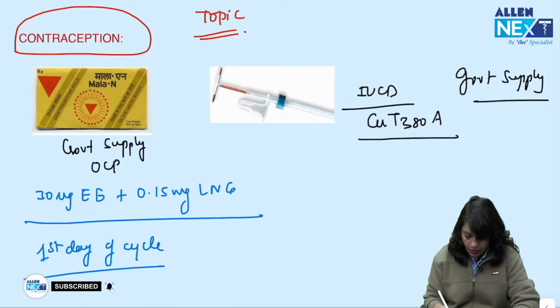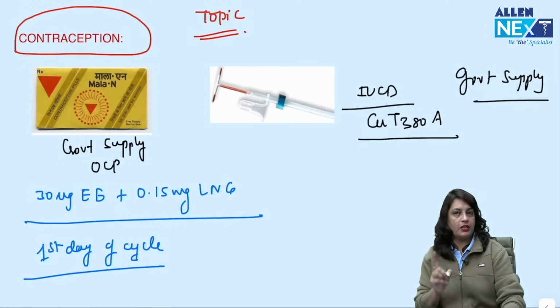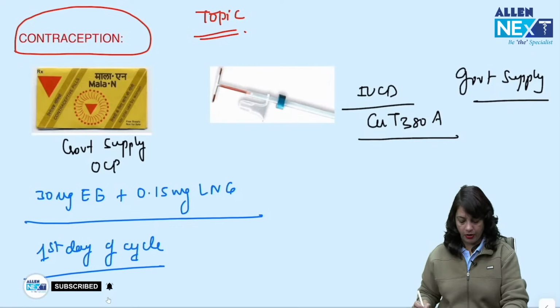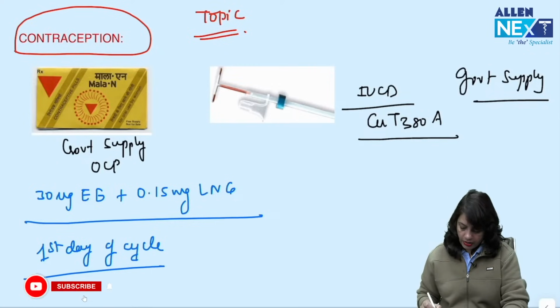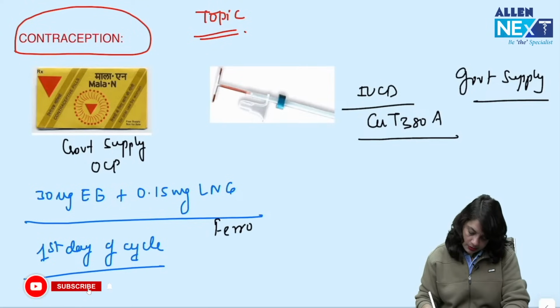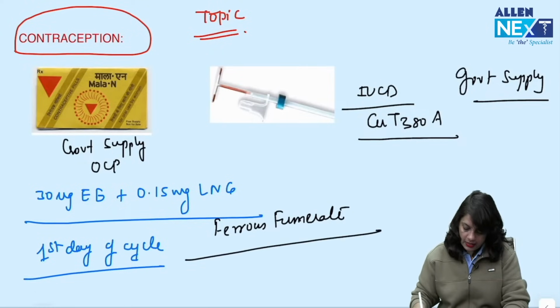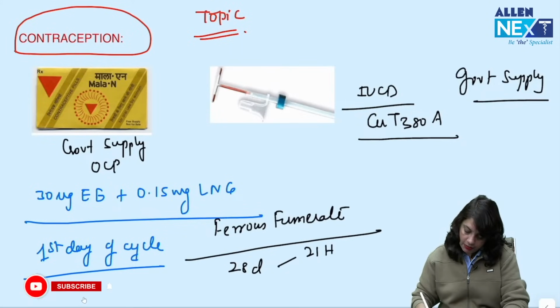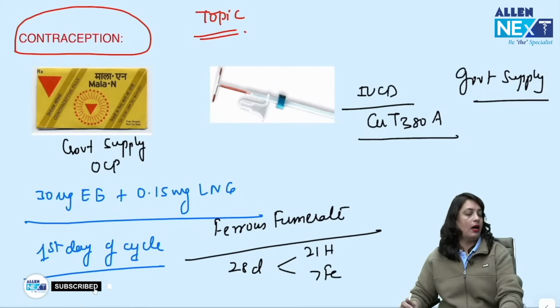If she wants contraception in that first month of starting the OCPs, then she should start on day 1 of the menstrual cycle. Which type of iron is added in Mala N tablet? It is ferrous fumarate. And how many tablets are there? 28 days, 21 hormone and 7 iron.